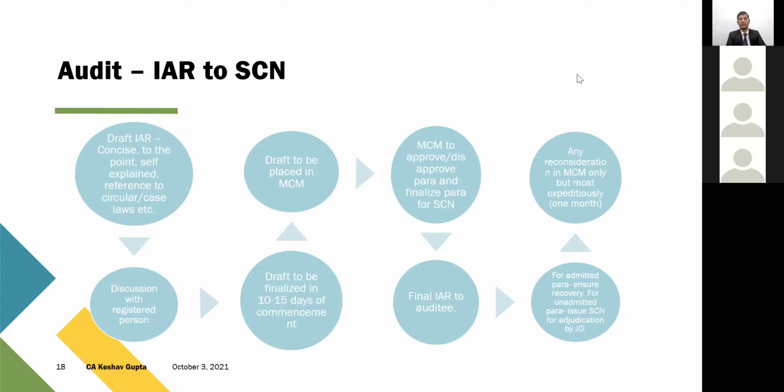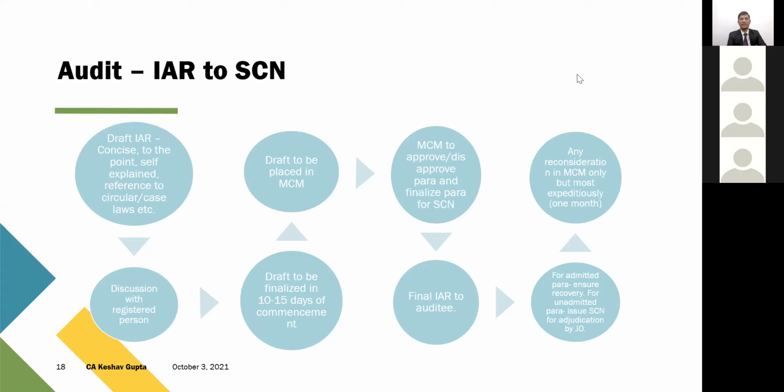Even if you say that you had taken wrong data and that you have rectified the data, they will clearly say, sir, we will issue a show cause notice, you reply there, but they will not at all go for reconsideration in MCM. Although the law says that reconsideration in MCM is possible, it should be within some time frame. It should be done most expeditiously. They have used the words most expeditiously, and they have even mentioned within 1 month.